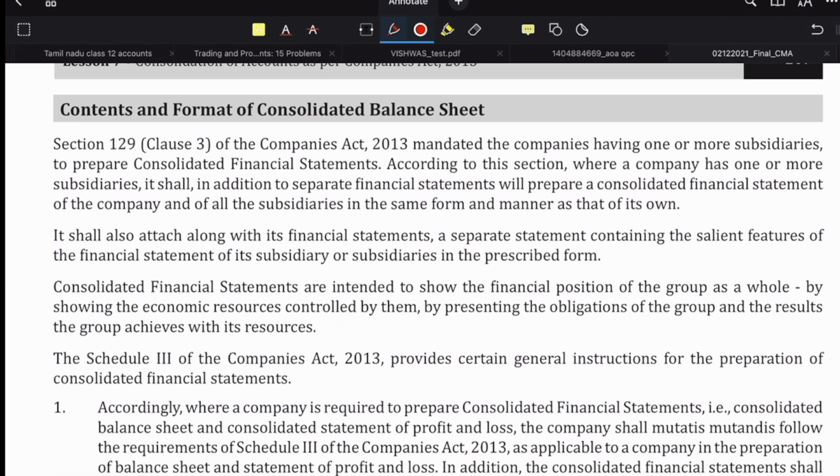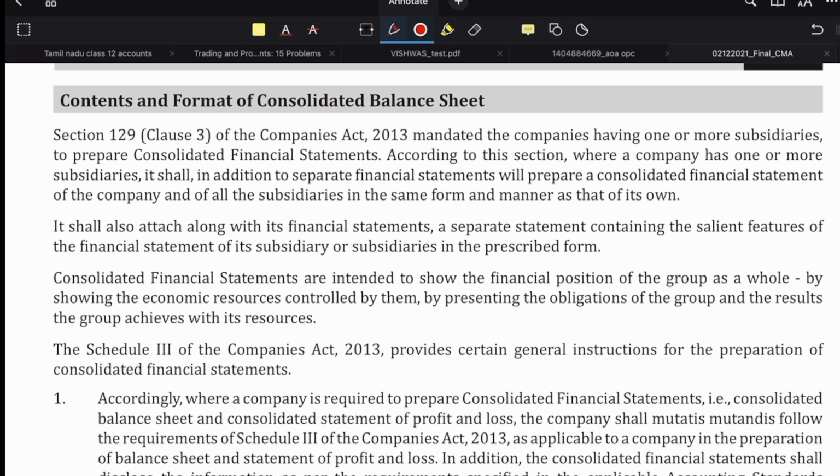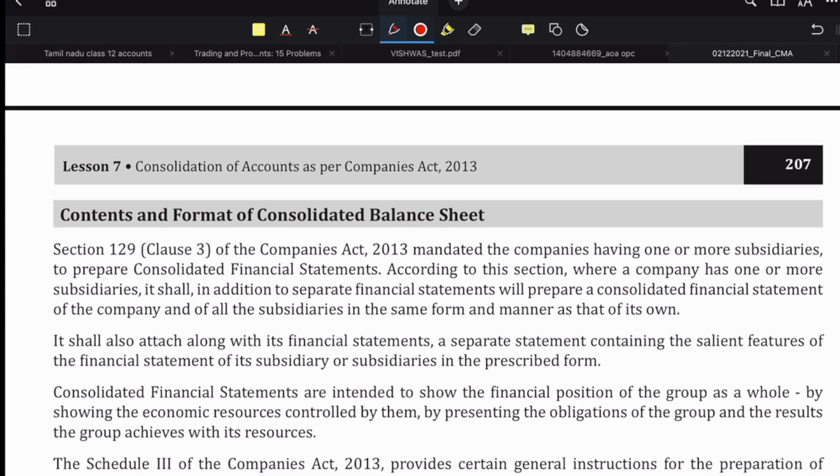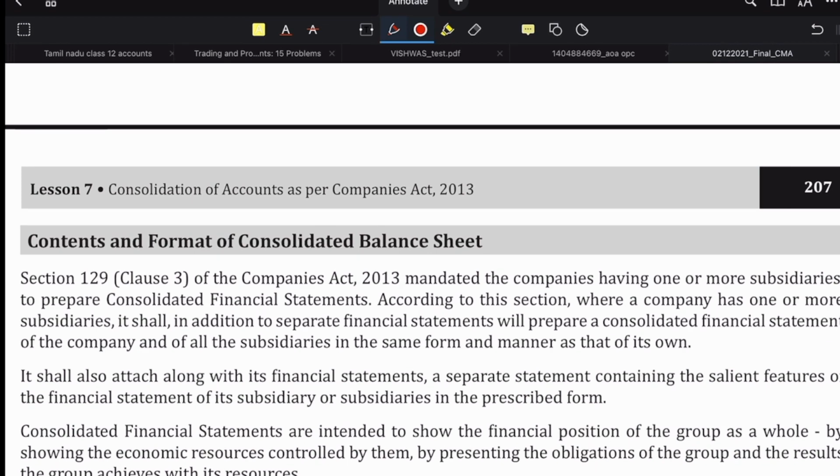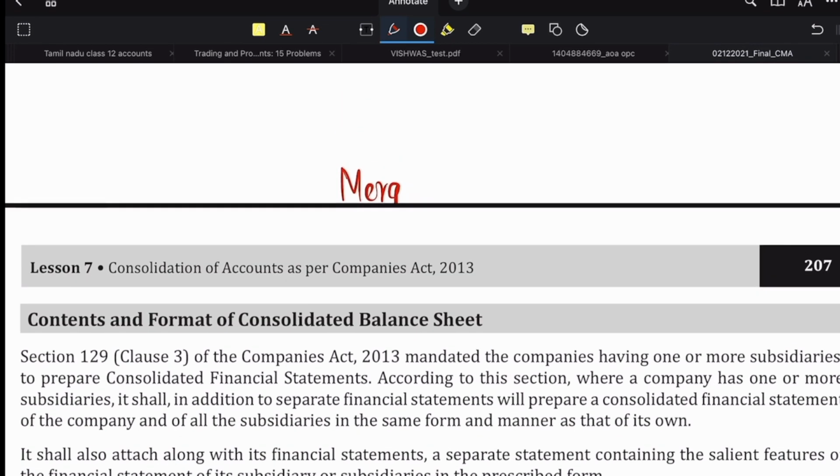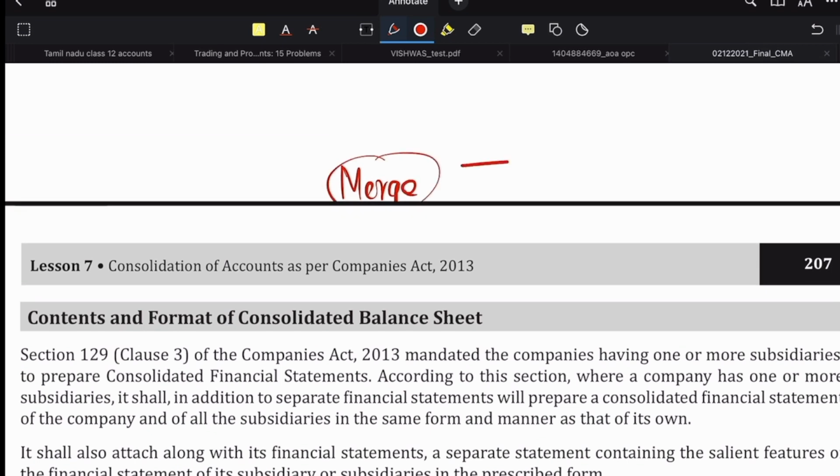So for us, what is important here is the steps which we need to solve a problem based on consolidated financial statement. Meaning, if at all they ask you how to prepare the consolidated financial statement, what is this consolidated? We are just merging the balance sheets. If at all they ask you to prepare balance sheets of two different companies, that is holding and subsidiary, we will merge them and then prepare the consolidated financial statement.